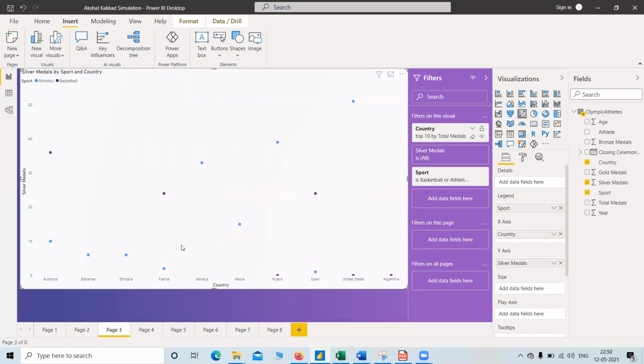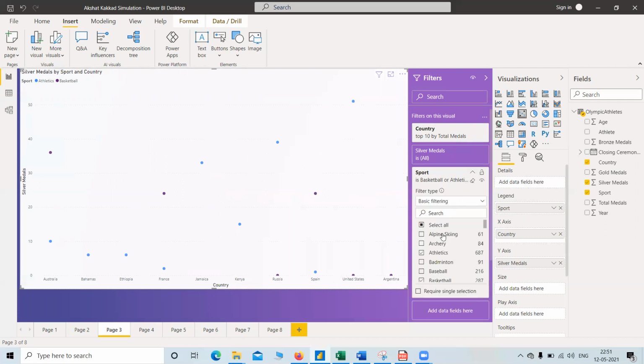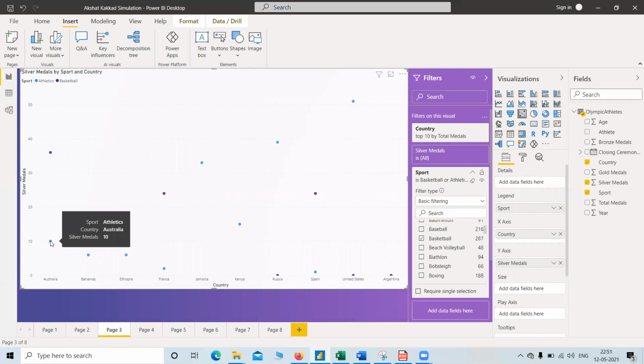Now suppose we want to take two sports into consideration, that is athletics and basketball. Here I have taken two sports into consideration with the help of this filtering only. Now for Australia, for athletics, silver medals won by Australia is 10. And for basketball, the silver medals won by Australia is 36. And so on and so forth, we can do with the scatter plot.